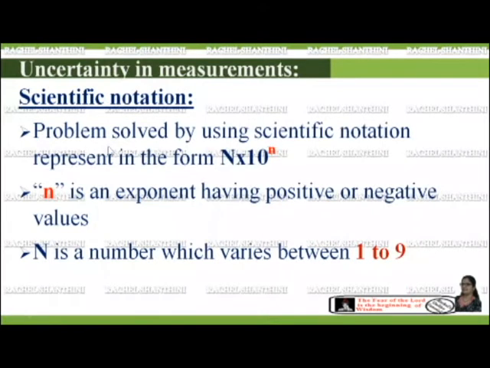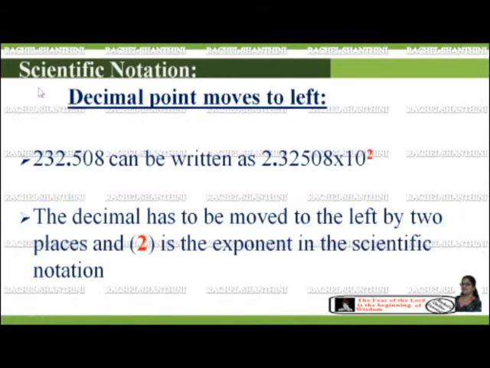The problem of expressing large numbers is solved by scientific notation. In scientific notation, exponential forms are used, which are represented in the form capital N × 10 to the power of small n, where small n is an exponent having positive or negative values and capital N is a number which varies from 1 to 9.